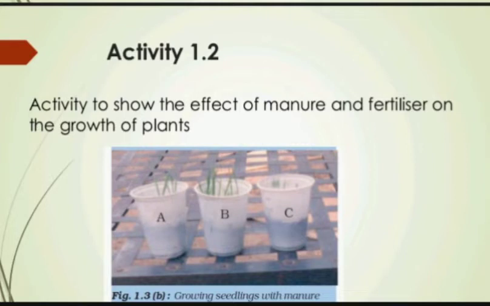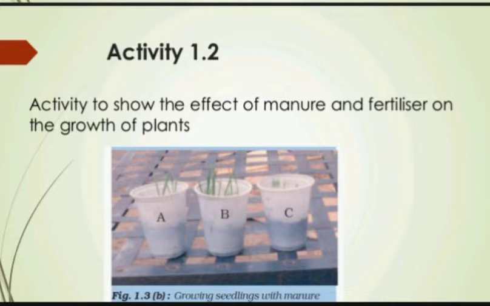Now let us start our today's topic. First we will discuss activity 1.2 from your book, page number 6. The activity is to show the effect of manure and fertilizer on the growth of plants. For this activity, you just take 3 empty flower pots and mark them A, B and C.